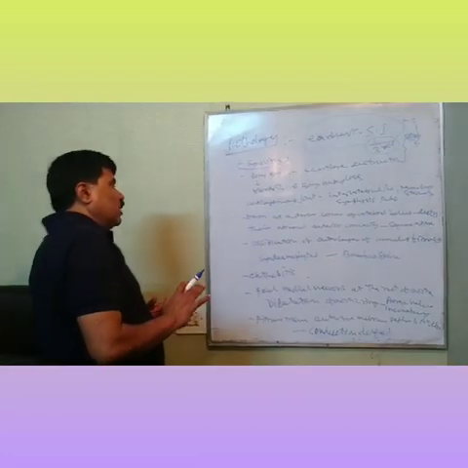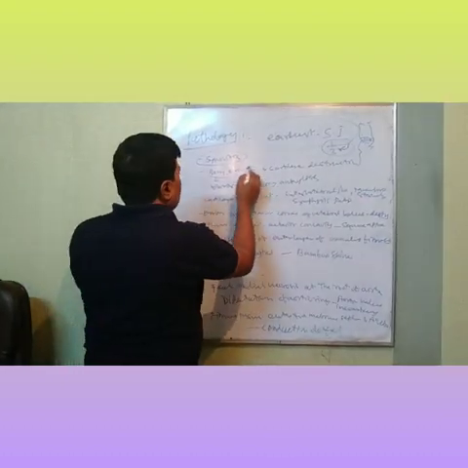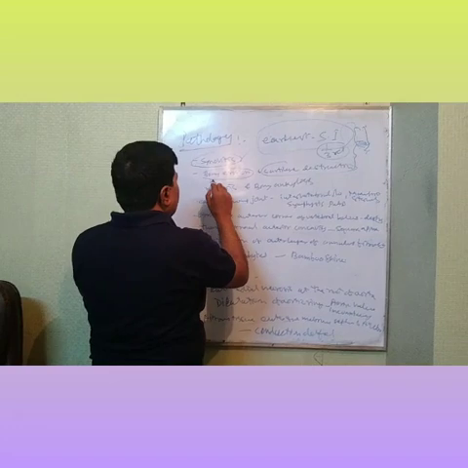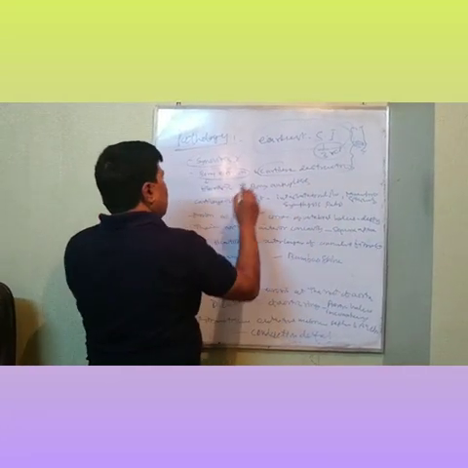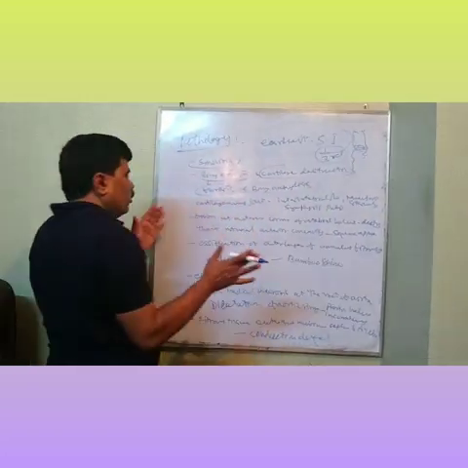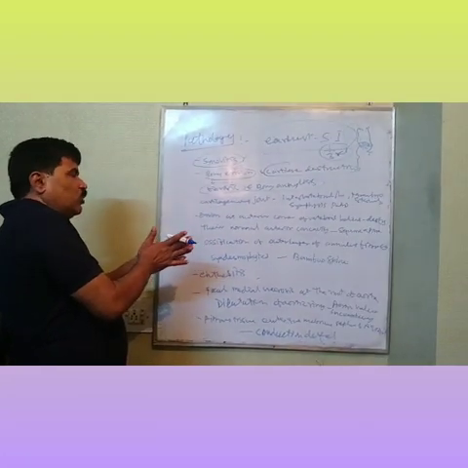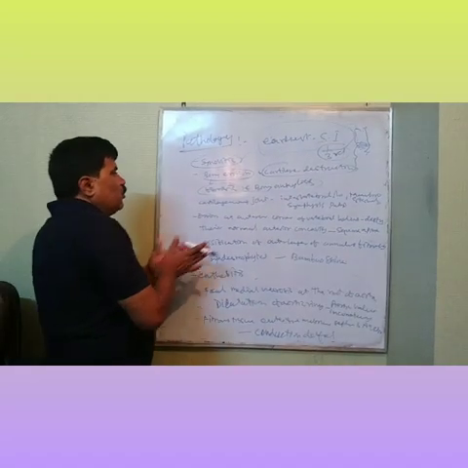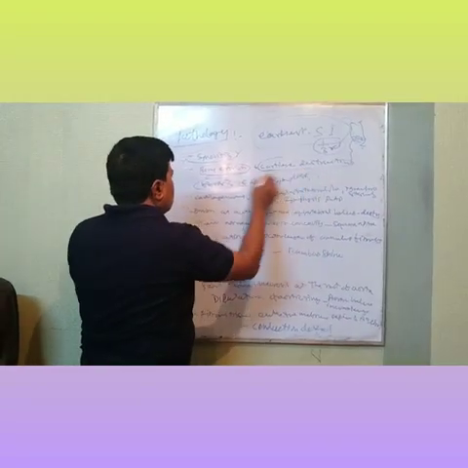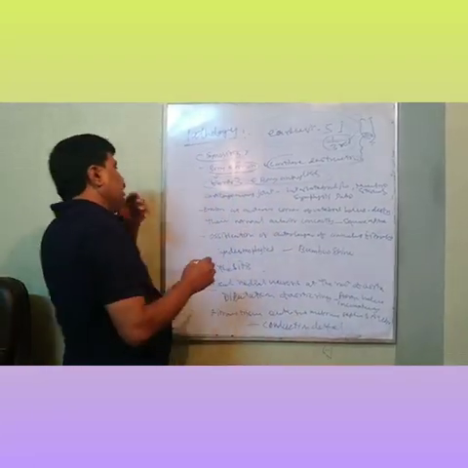So synovitis develops, and later on it causes bone erosion and destruction of the cartilage. First the synovium is involved, and finally bone erosion and cartilage destruction occur. That leads to fibrosis and bony ankylosis. So bone gets fused to each other. Ankylosis, fusion of the bone. Fusion of the joint. No joint is there. This is called ankylosis. So synovitis led to bone erosion, the cartilage gets destroyed. This is the fibrosis, and finally bony ankylosis is there.